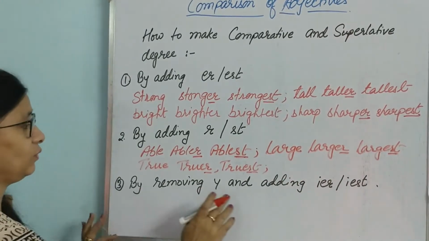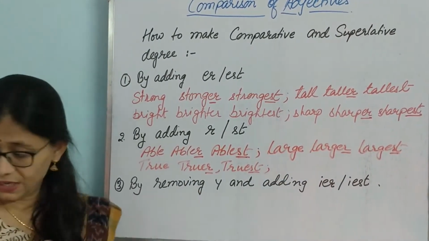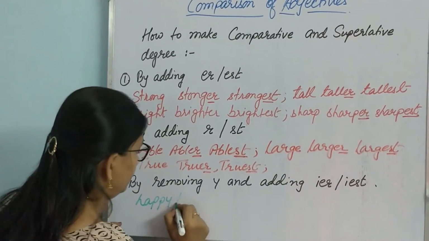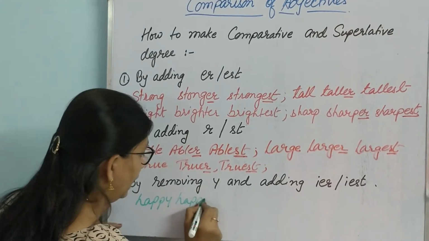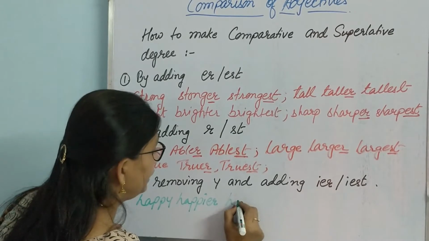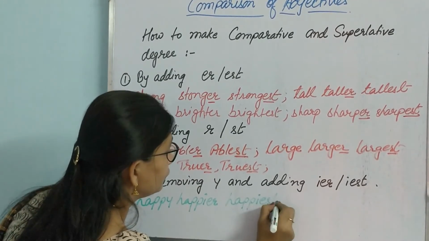Now, by removing Y and adding IER, if the word is ending in Y. Say happy. The word ends in Y, so we remove the Y. H-A-P-P-I, then E-R. Then the superlative will be I-E-S-T.